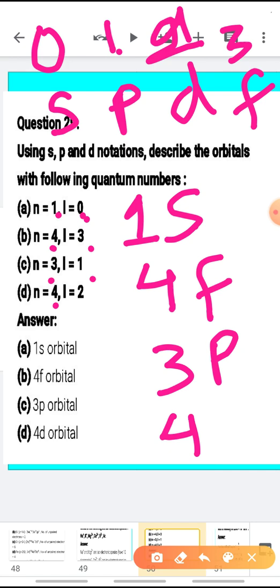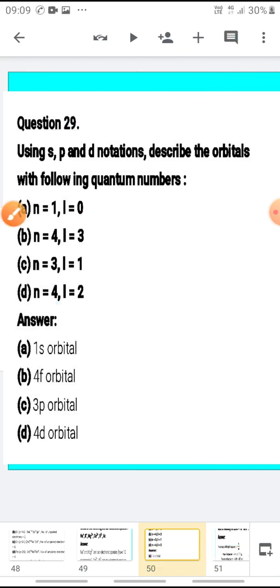Similarly, 3, 1 will be 3p, 1 means p. And 4, 2 will be 4d, 2 means d. These are your orbitals.